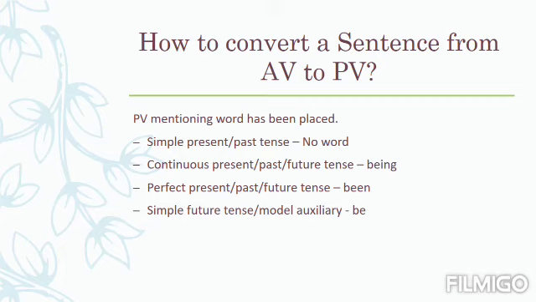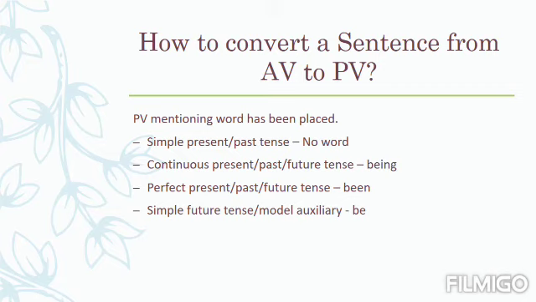The first rule was that the subject of active voice will become the object of passive voice, and the object of active voice will become the subject of passive voice. The second rule was putting an appropriate supportive verb, as we have already discussed. And the third rule is that the passive voice mentioning word has to be placed.